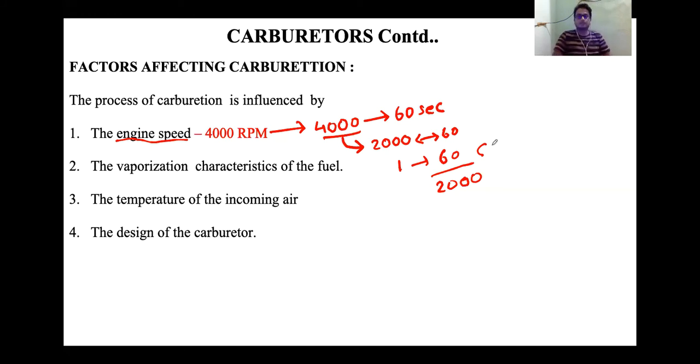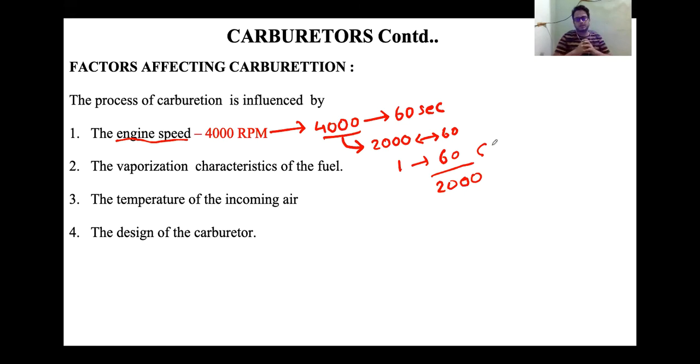Vaporization characteristics of the fuel is definitely one of the properties of the fuel. Different fuels have different vaporization characteristics, so that is one of the factors that will affect the carburation process. Next is the effect of incoming air, the air coming from our air cleaner to the carburetor. Consider the temperature of that air.